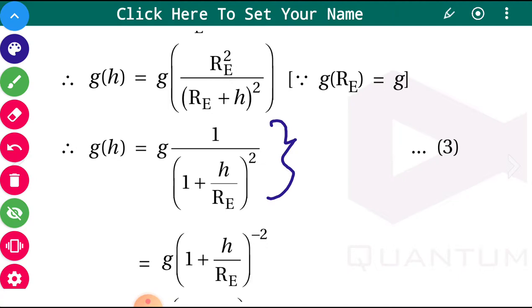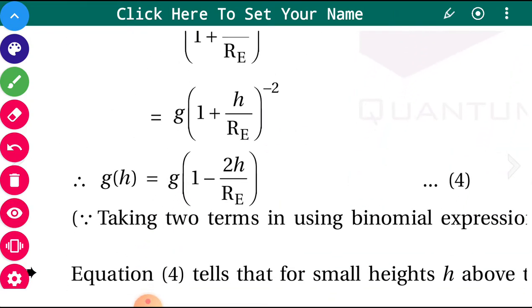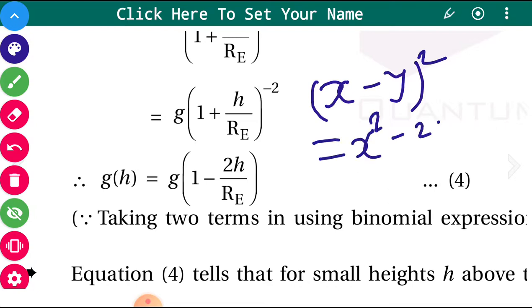If you take this from the denominator to the numerator, then the power 2 will become minus 2. Then binomial expansion is done up to 2 terms only. We know the binomial expansion: (x minus y) the whole square is x square minus 2xy. Up to this only we are doing the expansion; the last term, plus y square, is not written.